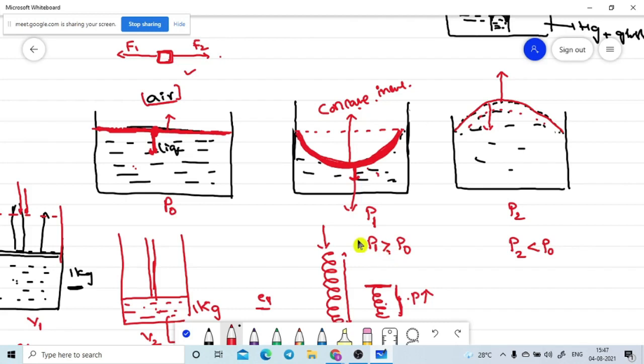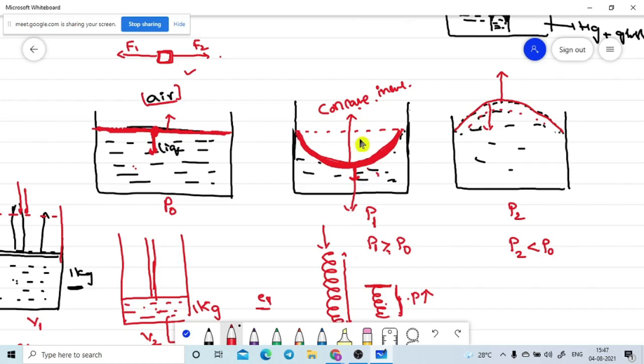No, sir. Concave, the shape of the liquid. The shape of the liquid is concave only. Then the pressure is decreased. It increases, sir. Increase. Pressure is increased. Sir, water is rising up, sir. This diagram. Yes, this is only.